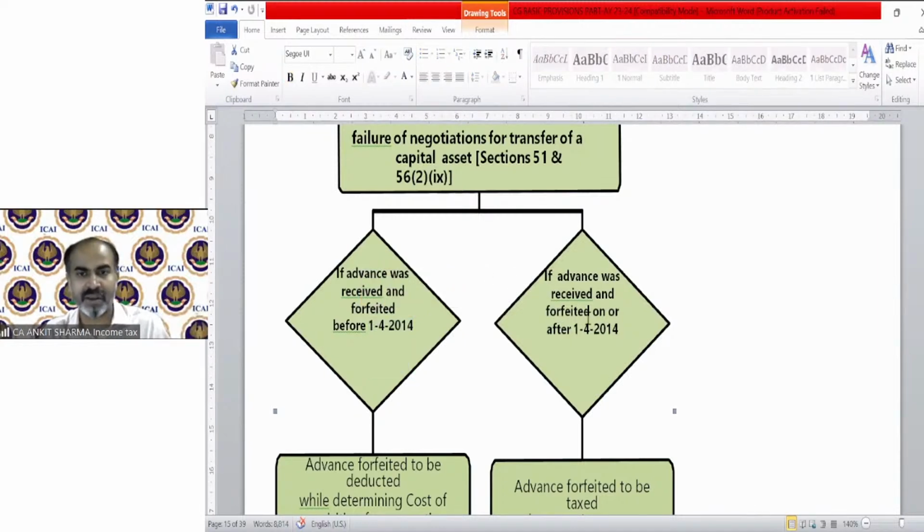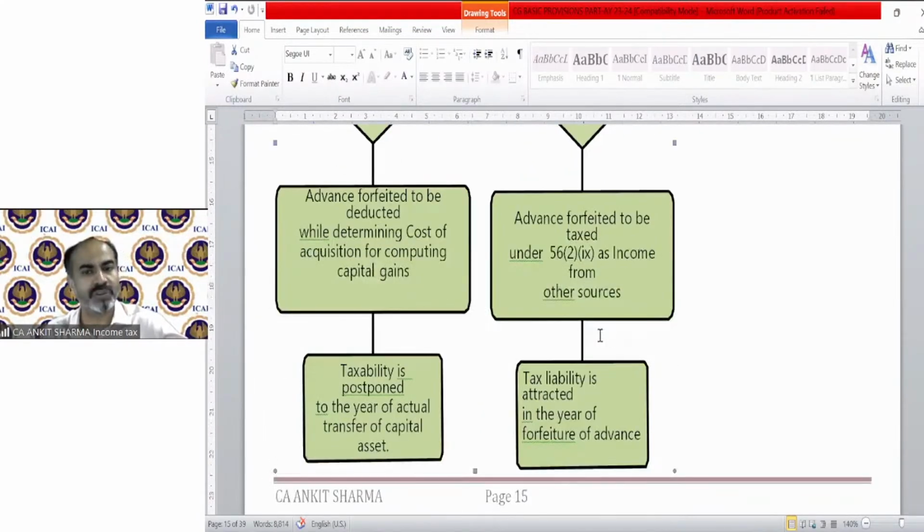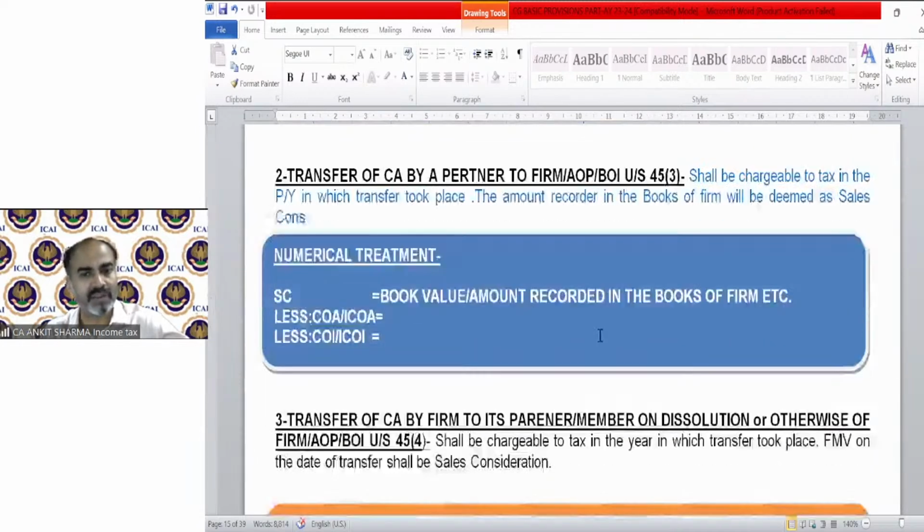We should skip it. If advance money is received and forfeited on or after 1/4/2014, then advance money forfeited will be tagged under section 56(2)(ix) as income from other sources. Tax liability is attracted in the year of forfeiture of advance. That was the advance money forfeited provision.